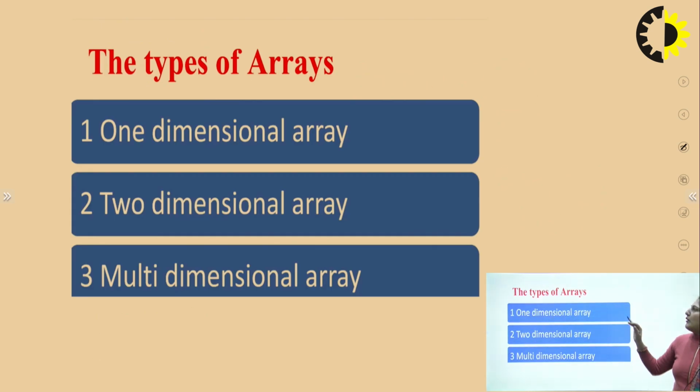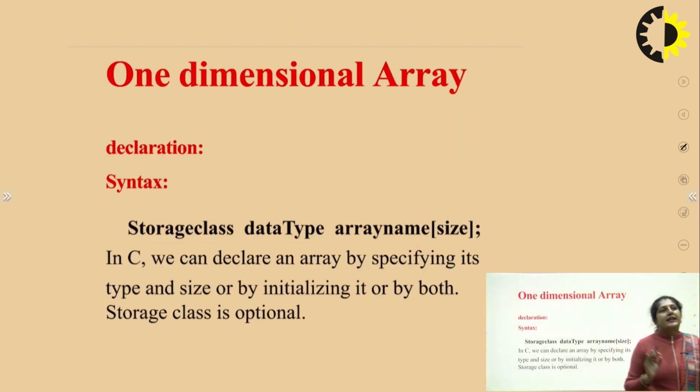So let us see what the types of array are. Firstly comes a 1D array, then there comes a 2D array where we use the matrix form, and then comes a multi-dimensional array. So what is a 1D array?